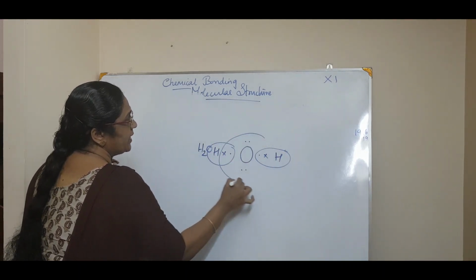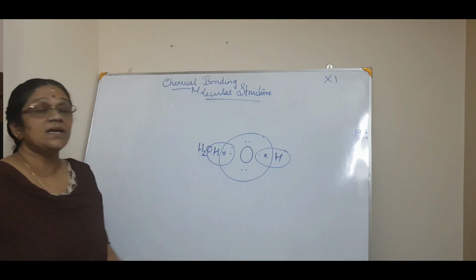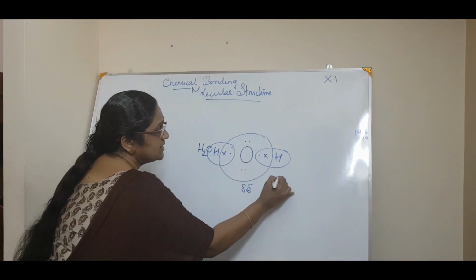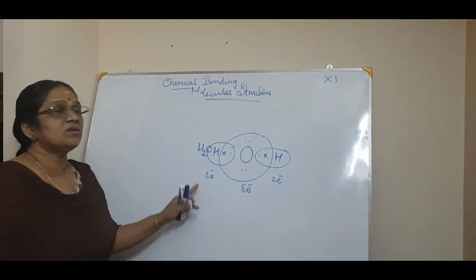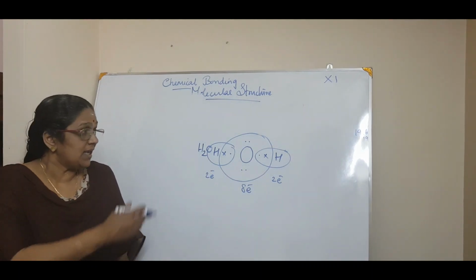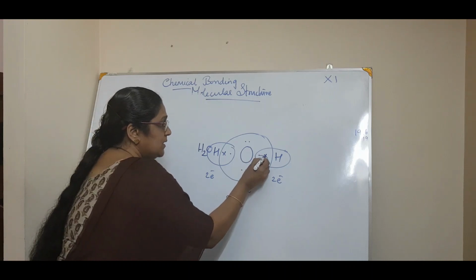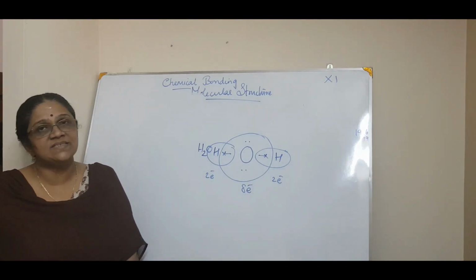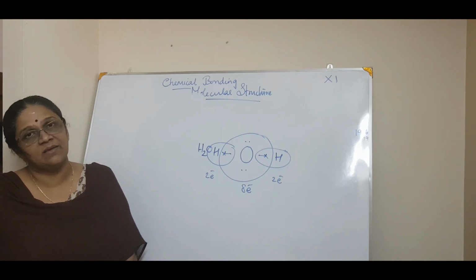That is a duplet, and oxygen gets an octet. So oxygen has 8 electrons, this hydrogen has 2 electrons, and the other hydrogen also 2 electrons. So this bond, by sharing of electrons, is a chemical bond, and that is nothing but a covalent bond.